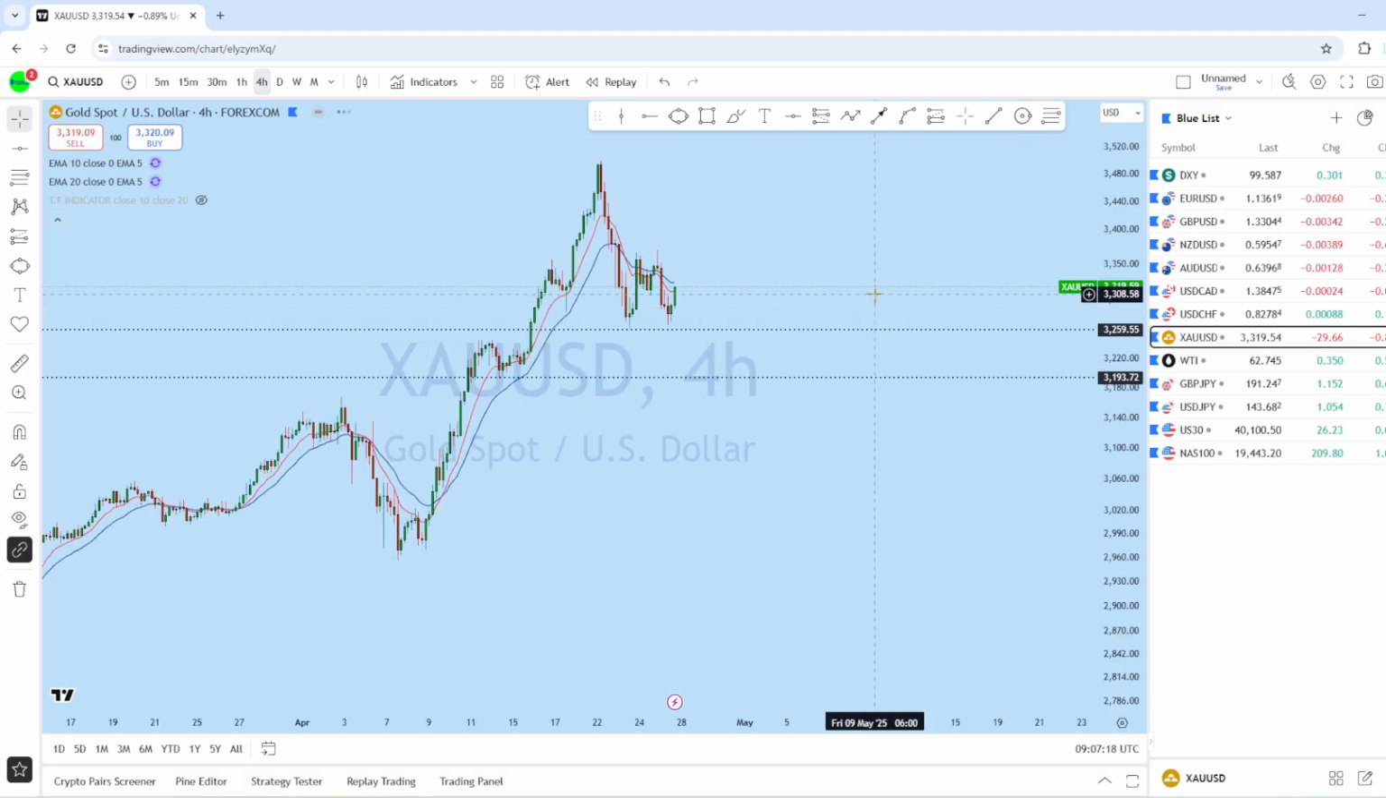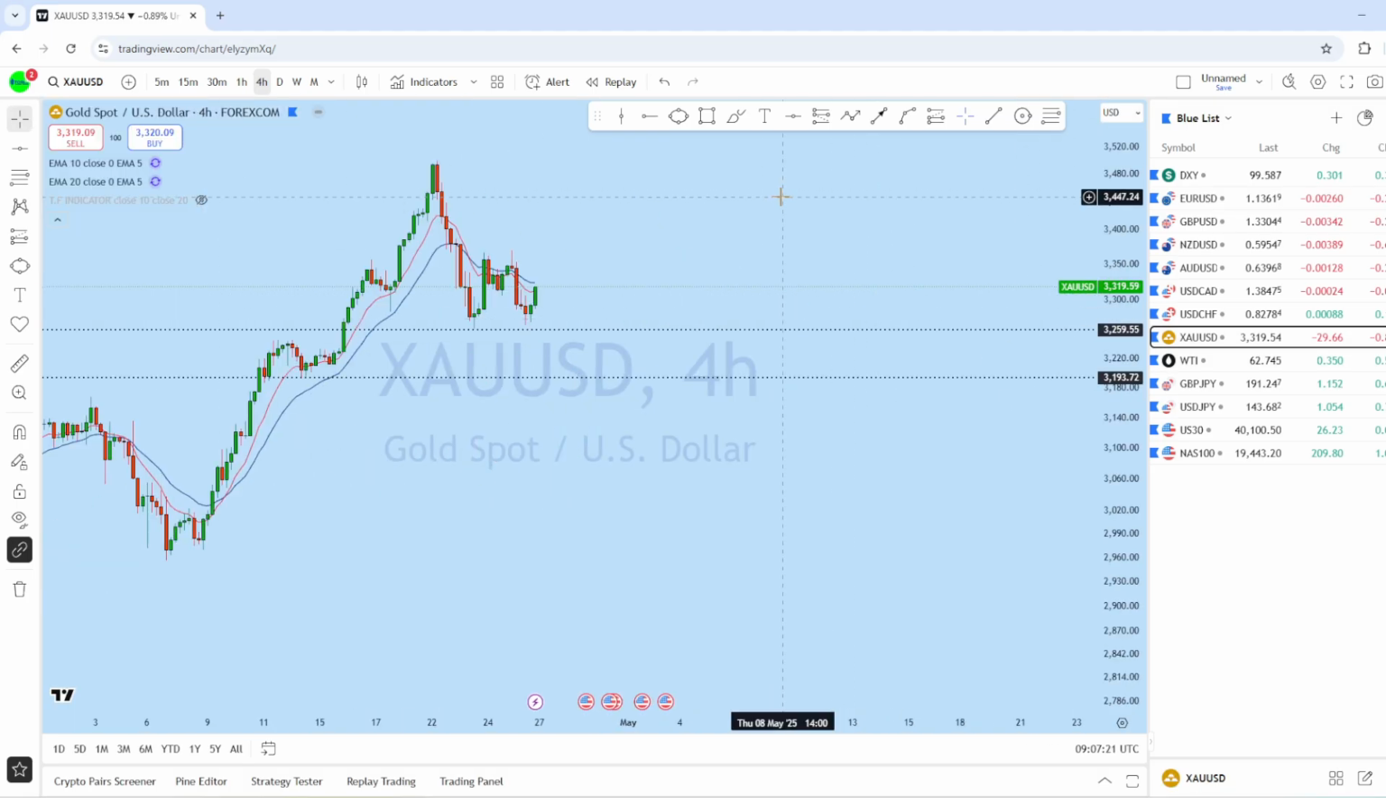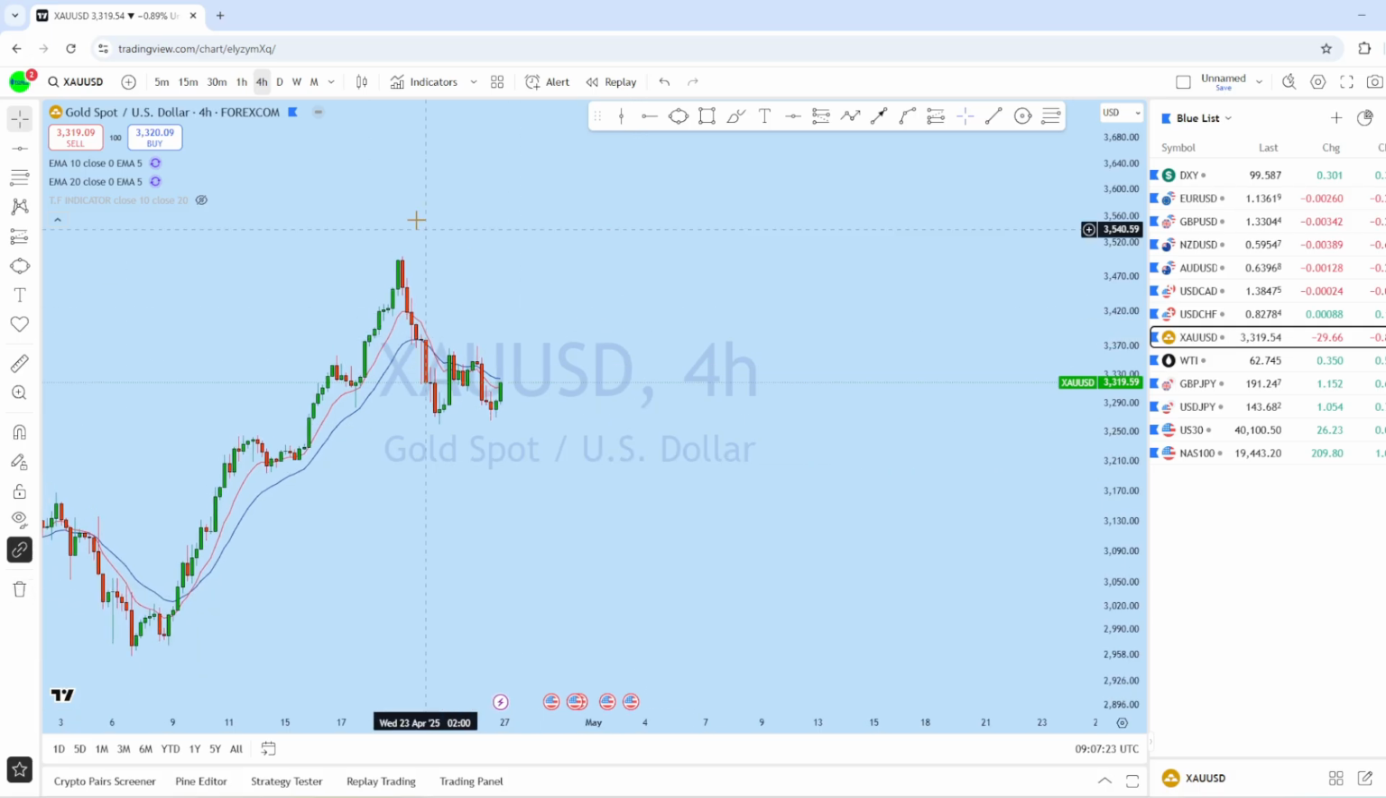Now let's look at XAUUSD. Let's see what kind of trading opportunity gold has this week.